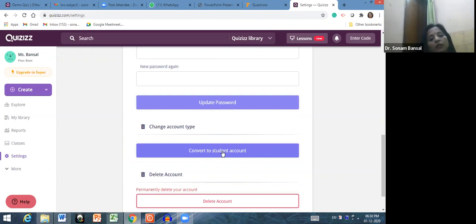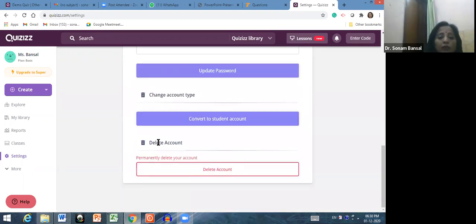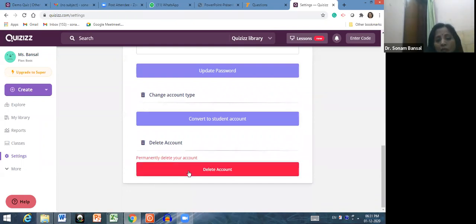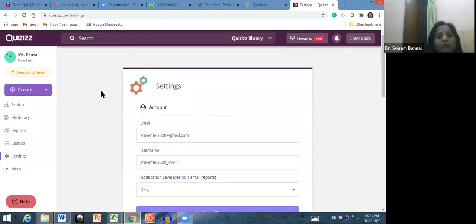Then yes, you can convert to a student account. If you are logged in as a teacher account, you can change directly from here, convert to student account. And if you want to delete your account permanently, you don't want any quizzes account, then from the settings you can delete your account. So I think these all are the basic settings that you can do by yourself also.